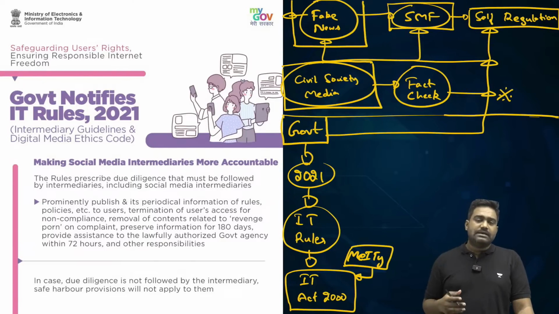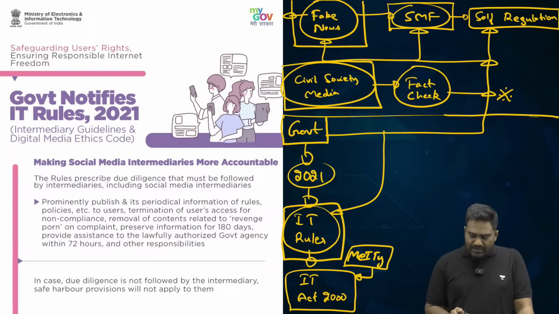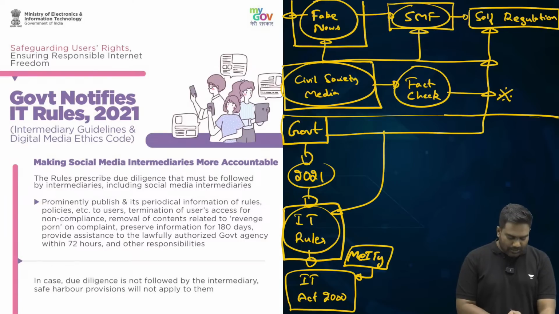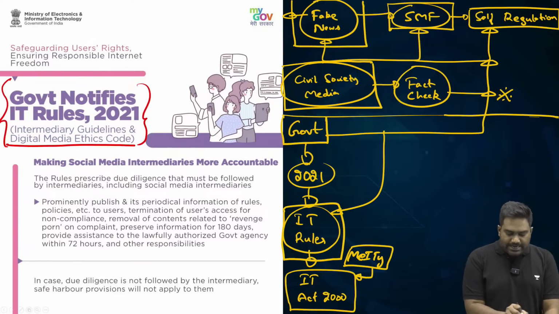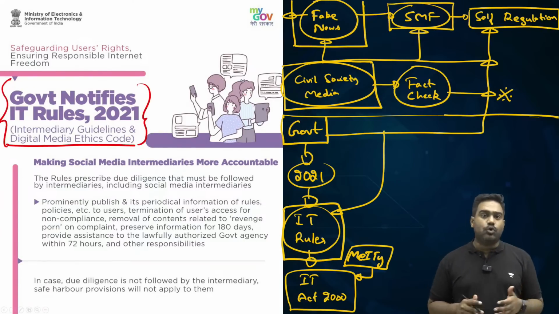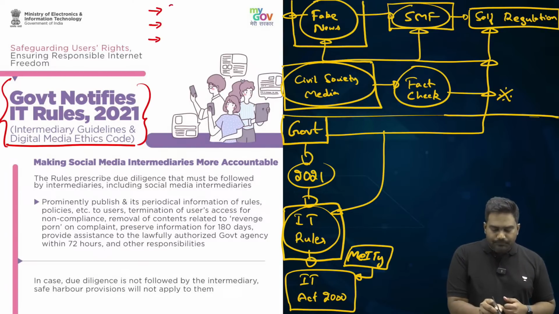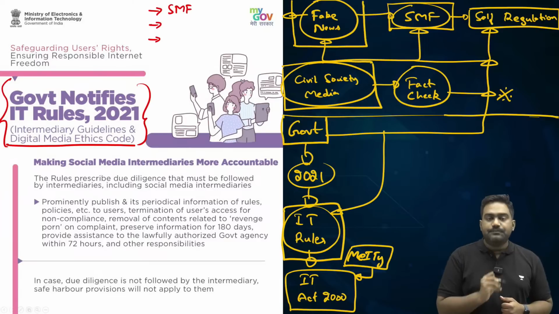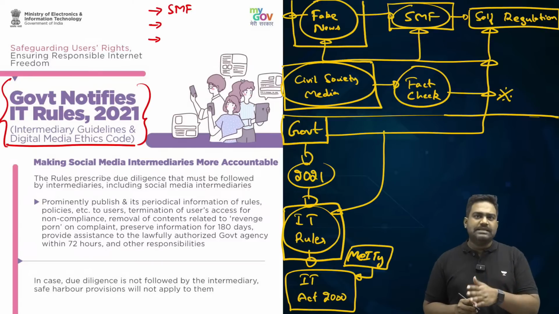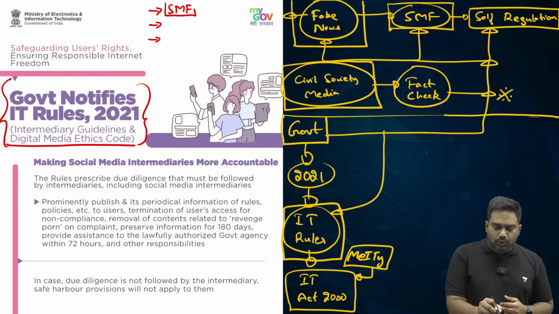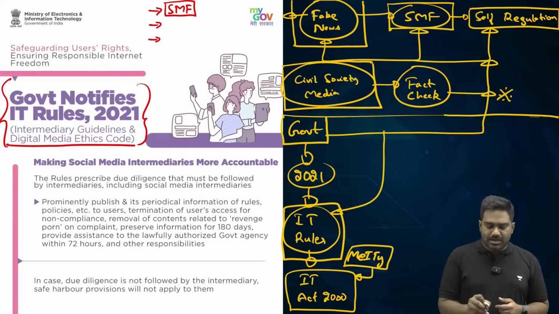So back in 2011, a set of IT rules had been notified to regulate IT firms and all forms of internet-based, computer-based technologies. But given the evolution in technology and the new platforms that had come up, the older IT rules were replaced with a new set of IT rules in 2021, known as the Intermediary Guidelines and Digital Media Ethics Code. So these new IT rules were meant to regulate social media firms, be it X, YouTube, Instagram, Twitter, right? All these platforms would come under the regulation of the government through the new IT rules.